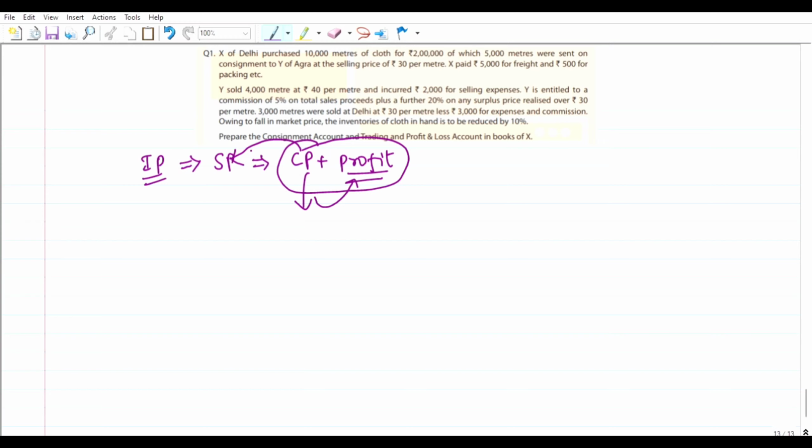That means he insists the consignee sell the goods at invoice price, and the consignee may sell at invoice price or more than that. If he sells for more, then he would be offered some extra commission, which is the overriding commission. Then how do we see the accounting treatment when the goods are sent at invoice price?